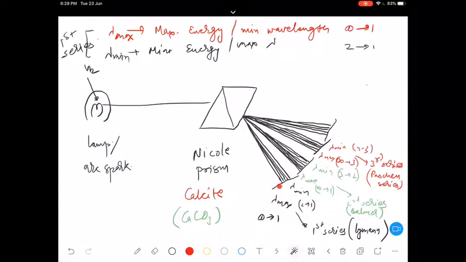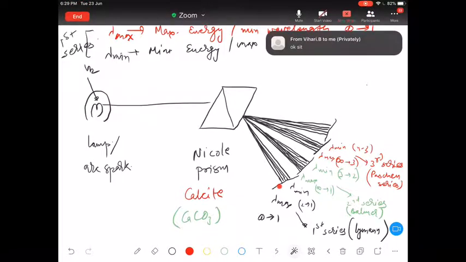And your homework will be, you are going to find out different regions, the same way. Like here, the first series you are getting in UV region, second one in visible range, third one in infrared radiations. Similarly, you will try to do the same for helium also. For helium also, you will try to find out whether the first series will be lying in ultraviolet region or not. Second series, whether it will be lying in ultraviolet region or visible range. Okay.